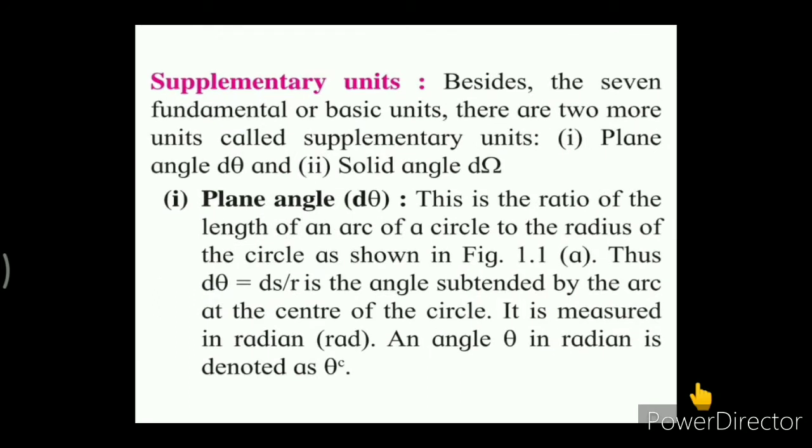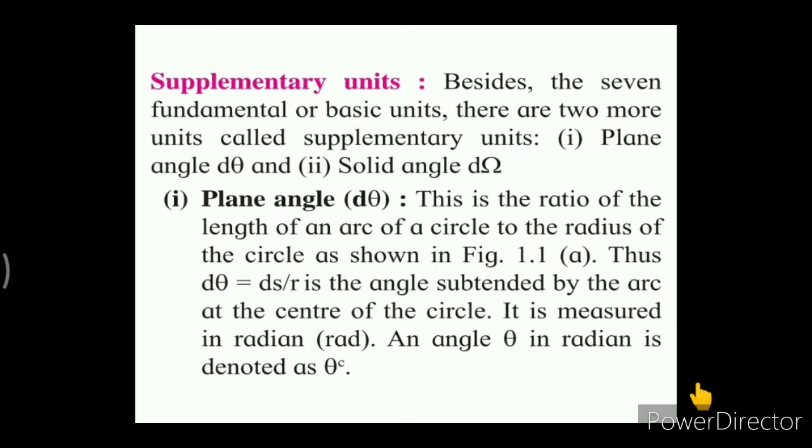Now, besides these 7 fundamental or basic units, there are 2 more units which are called the supplementary units. One is the plane angle, which is denoted by d theta, and another is the solid angle, which is denoted as d omega.